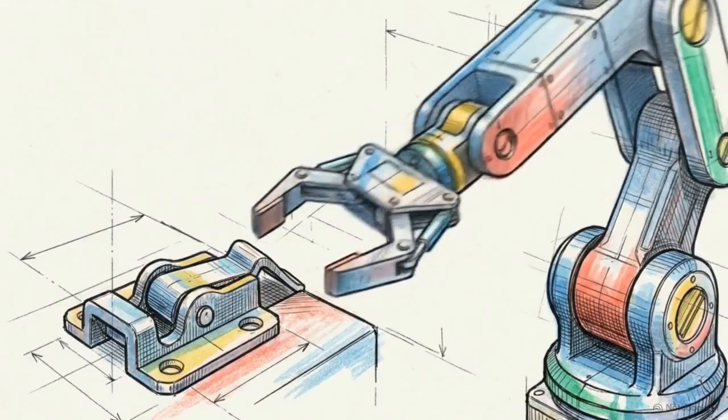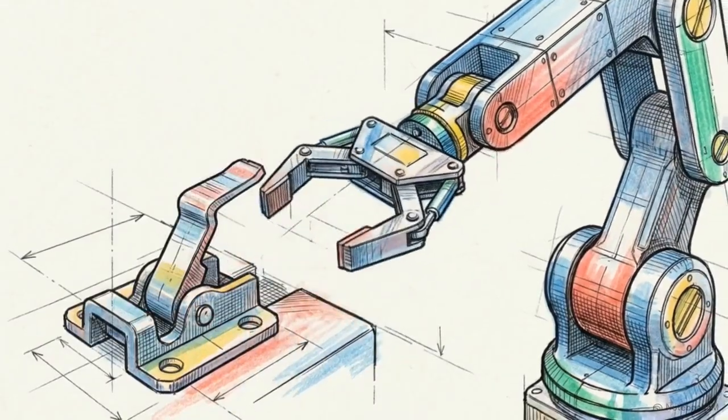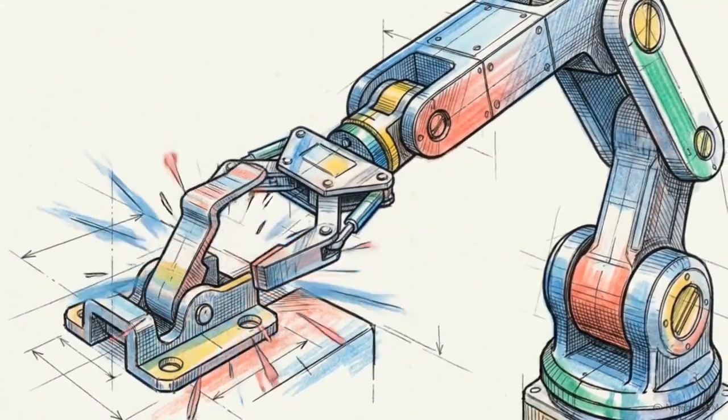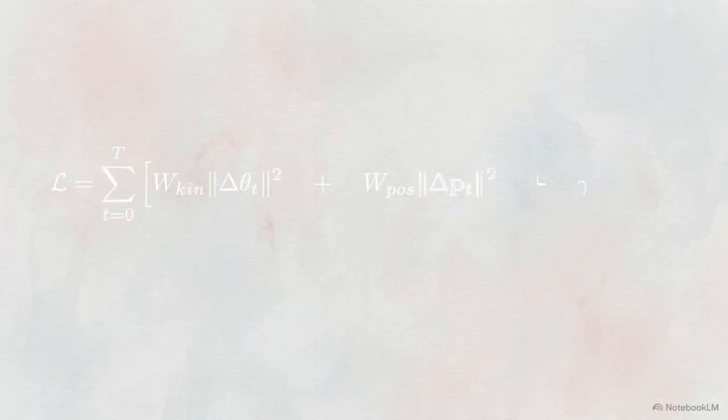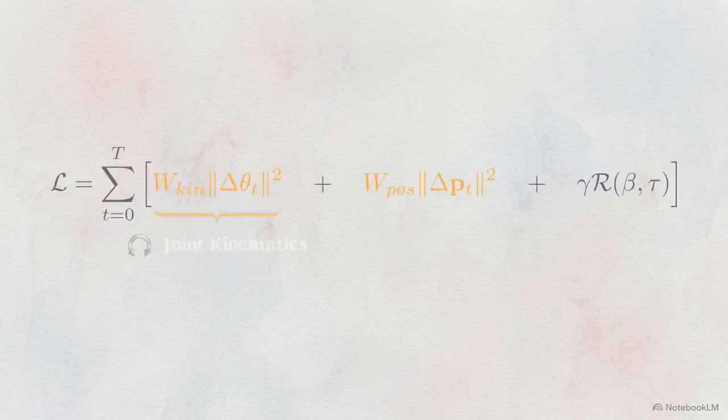Next, the assets are deployed in reinforcement learning, or RL, environments. Here, an AI agent learns to physically interact with the dynamic objects through a relentless process of trial and error. The agent's behavior is driven by a mathematical loss function, calculating a reward or penalty based on manipulation success.